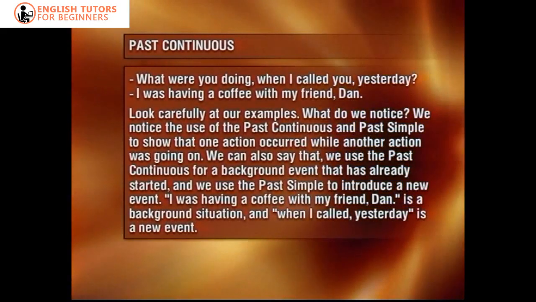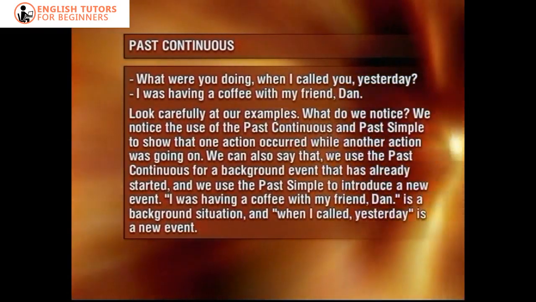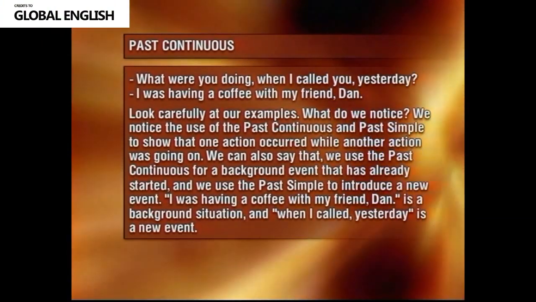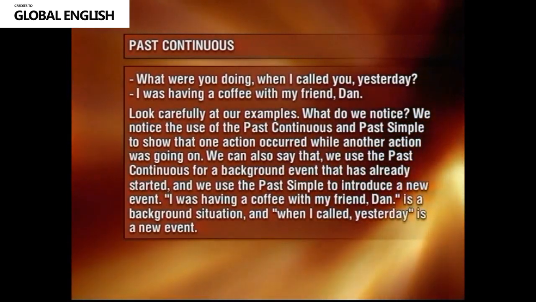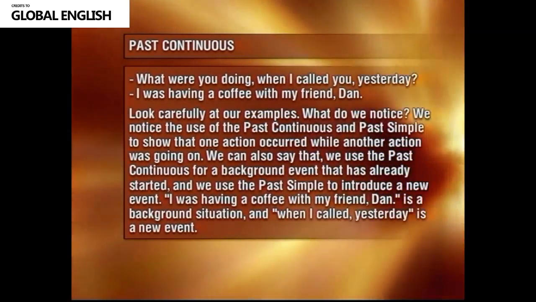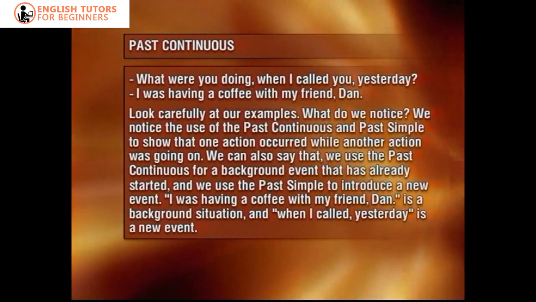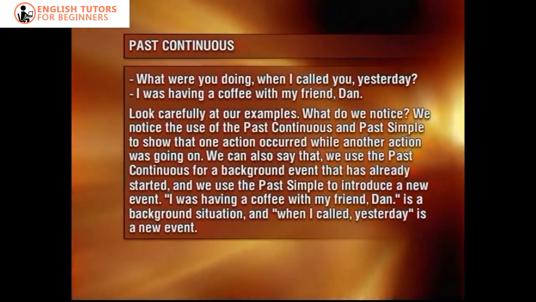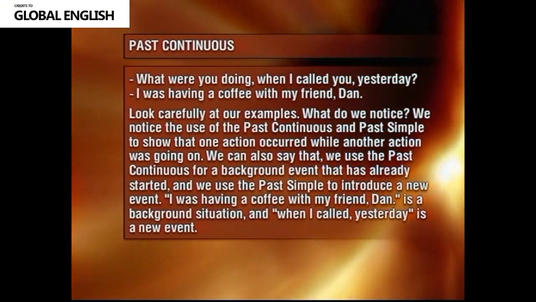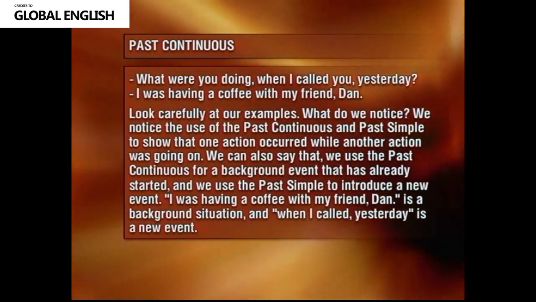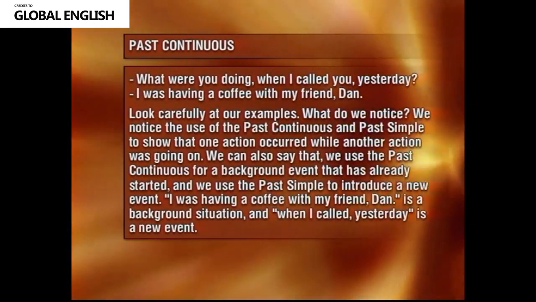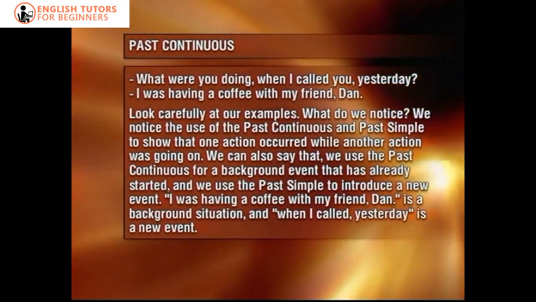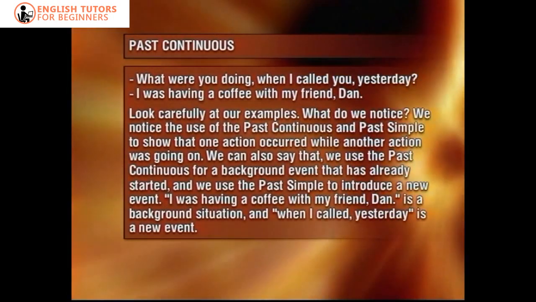What were you doing when I called you yesterday? I was having a coffee with my friend Dan. Look carefully at our examples. What do we notice? We notice the use of the past continuous and the past simple to show that one action occurred while another action was going on. We can also say that we use the past continuous for a background event that has already started, and we use the past simple to introduce a new event. I was having a coffee with my friend Dan is the background situation, and when I called you yesterday is a new event.